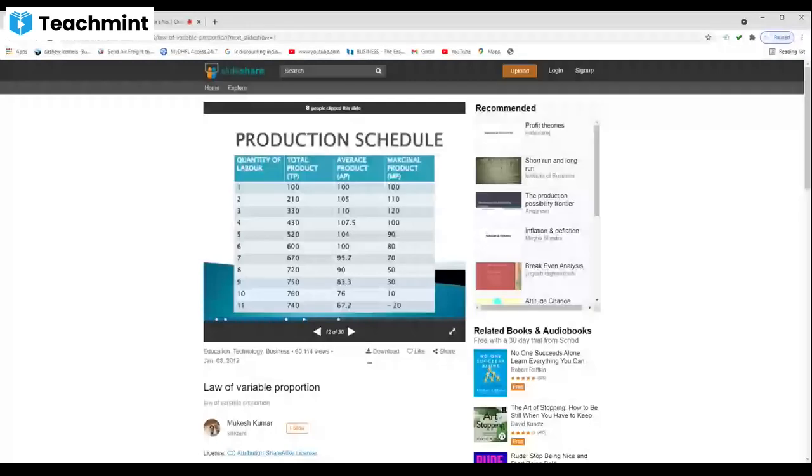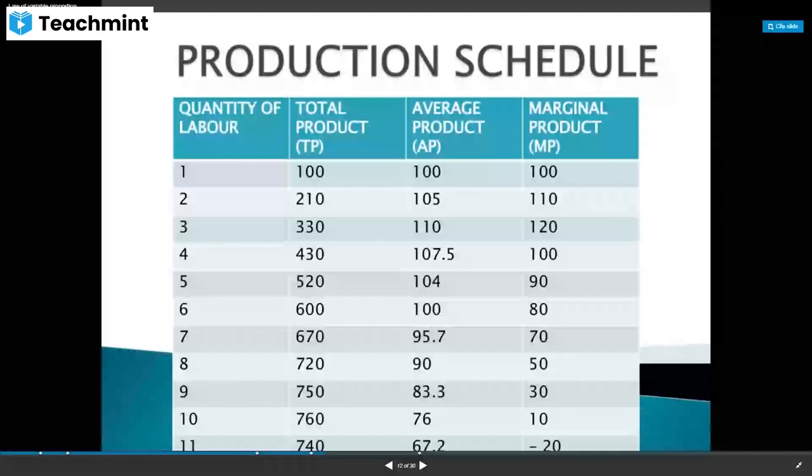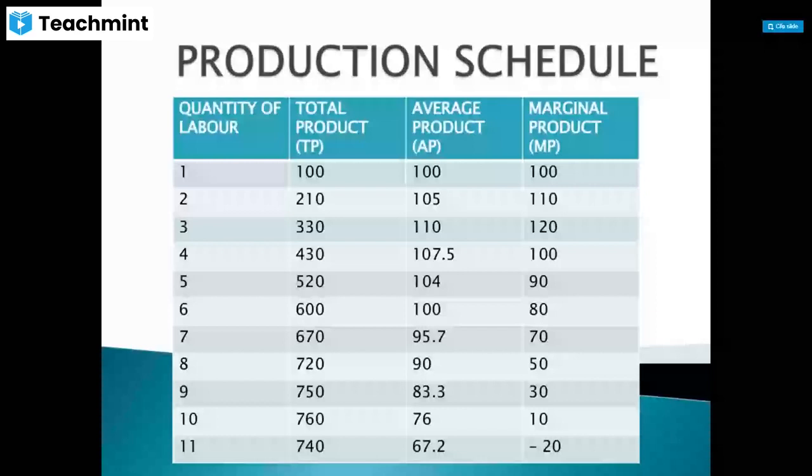So here what we are seeing is the quantity of labor is increasing, and the total product is also increasing, but later on it becomes maximum, and then it is decreasing. First, it is increasing at an increasing rate.